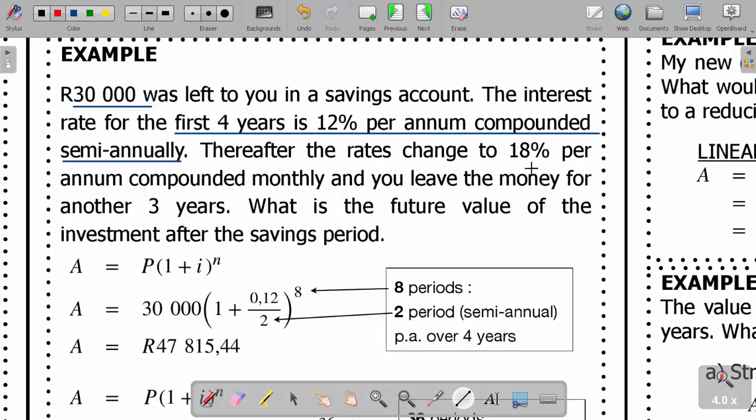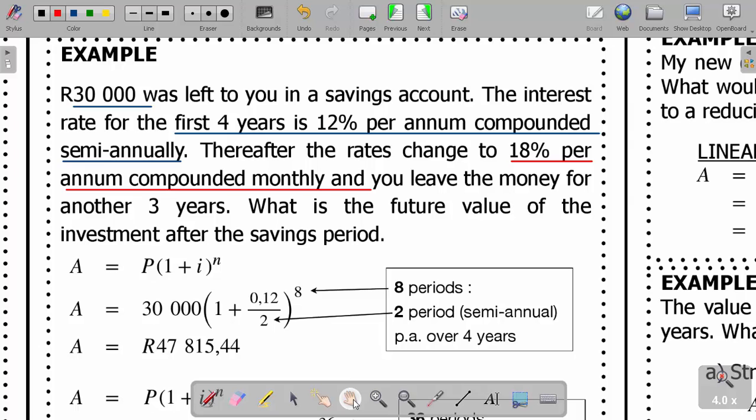Thereafter, using 18% per annum, compounded monthly, we're going to say this answer here, open brackets, 1 plus 18% divided by 12, power 3 times 12, because they're saying for the next 3 years. And then that will give you the final answer.